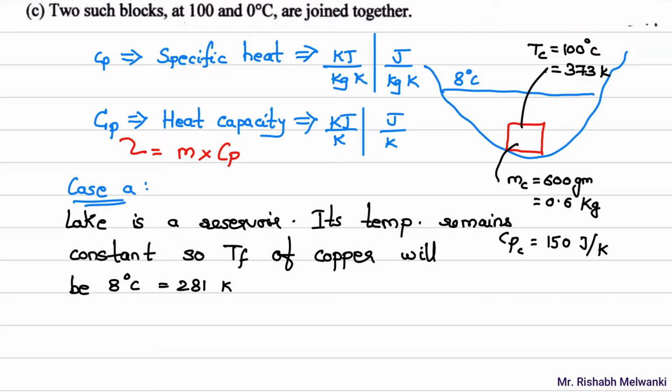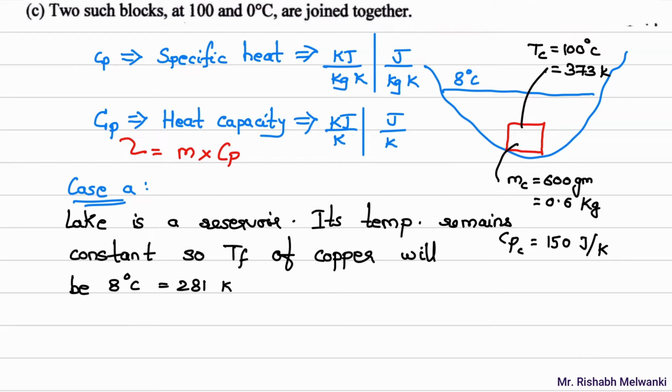So finally, what will happen? That will be T final. So that same thing is written here. So the T final of the copper will be what? 8 degrees Celsius. Now when the copper block is at 8 degrees Celsius, both the lake and copper block are in thermal equilibrium. Okay. Did you understand this?